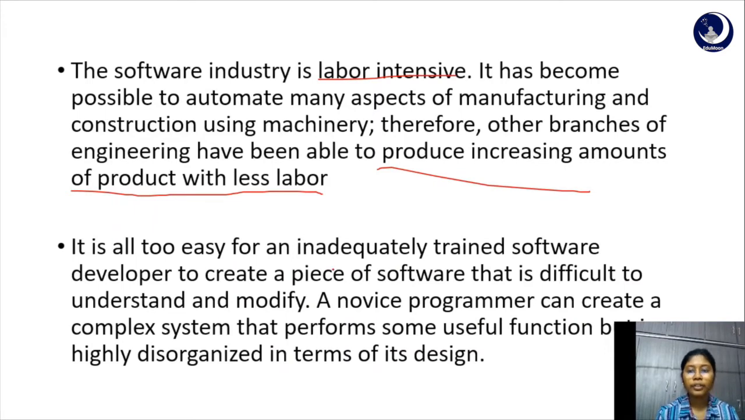And it is easy for a software developer to create a piece of software that is difficult to understand or modify. By this we mean a novice programmer. Novice programmer is an amateur programmer like you and me who develop software which fails 5 test cases out of 10. So a novice programmer does develop a complex design, but this design is highly disjointed or disorganized in its terms of design. So it is difficult to understand a software that is developed by a novice programmer.